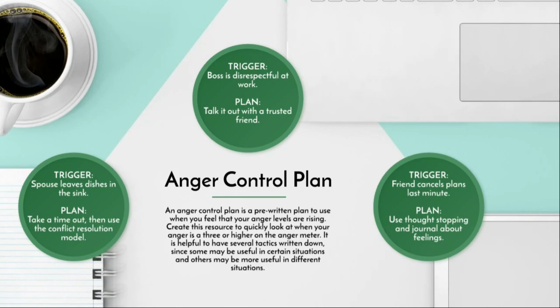So you really want to find those triggers that are specific to you that bring your anger above a level 3 on the anger meter. And then you also want to find the anger management techniques that work best for you or that work best specifically for that situation.